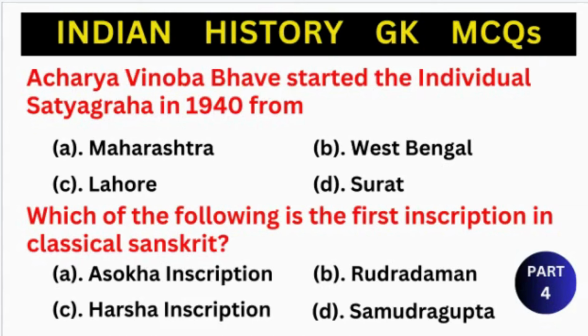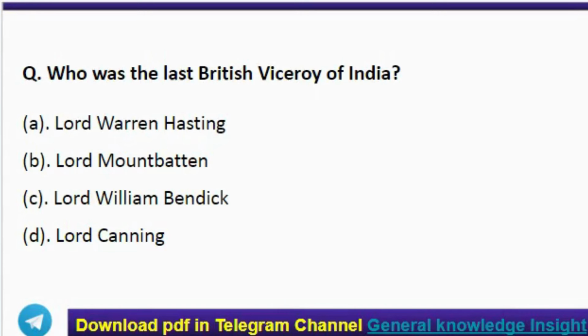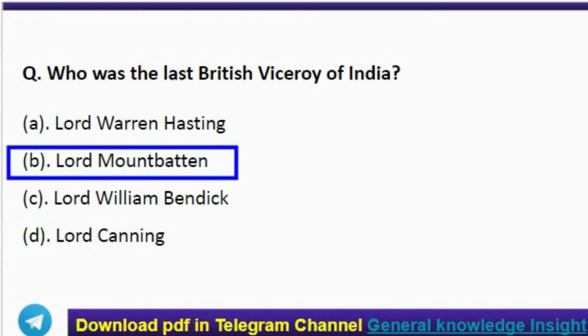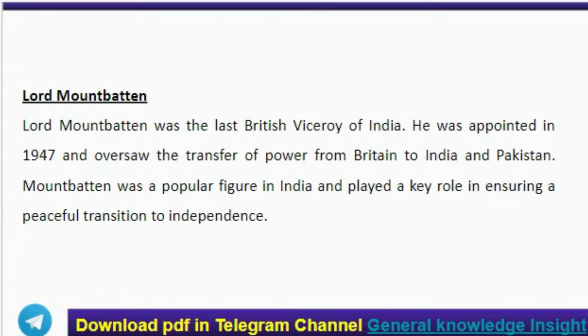So let's get started. First question, who was the last British Viceroy of India? Correct answer option B, Lord Mountbatten. Here, Lord Mountbatten was the last British Viceroy of India. He was appointed in 1947 and oversaw the transfer of power from Britain to India and Pakistan. Mountbatten was a popular figure in India and played a key role in ensuring a peaceful transition to independence.